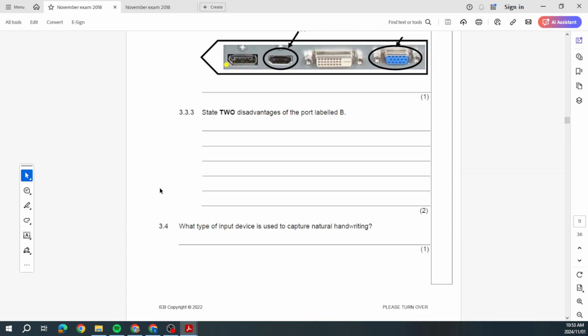They ask which type of input device is used to capture natural handwriting, in other words, using a pen of some sort. So you can say your tablet, you can say your touch screen. It doesn't have to mean what am I plugging into this in order to capture the natural handwriting.